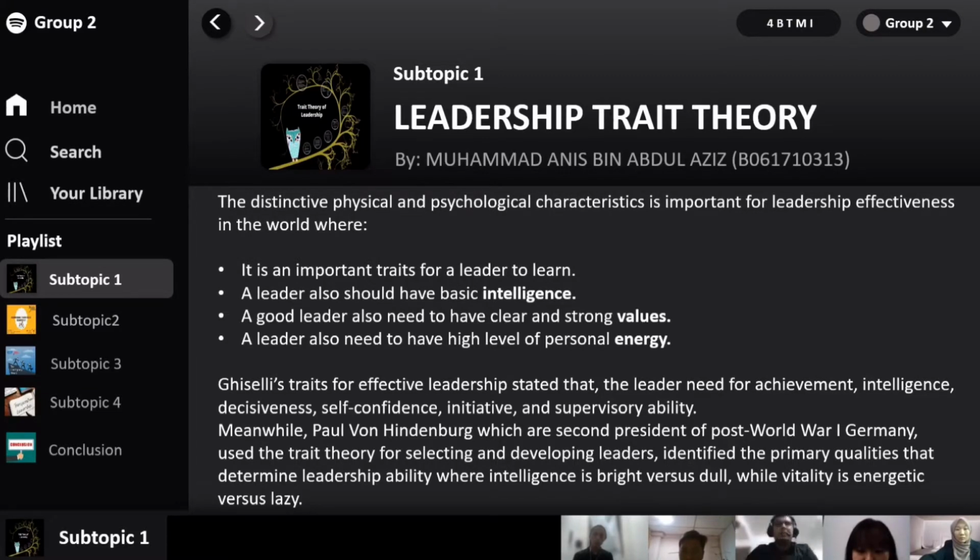Ghiselli states that for effective leadership, the leader needs achievement, intelligence, decisiveness, self-confidence, initiative, and supervisory ability. Meanwhile, Paul von Hindenburg, the second president of post-World War I Germany, used trait theory for selecting and developing leaders. He identified the primary qualities that determine leadership ability, where intelligence is bright versus dull, while vitality is energetic versus lazy.